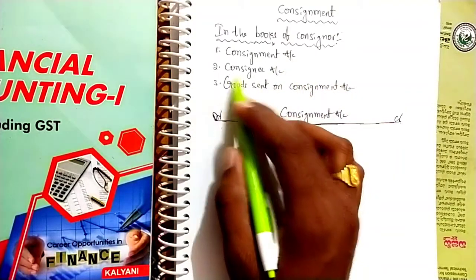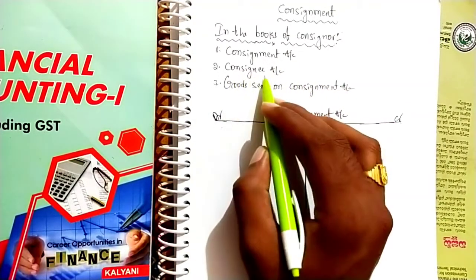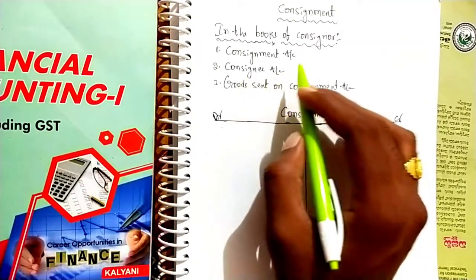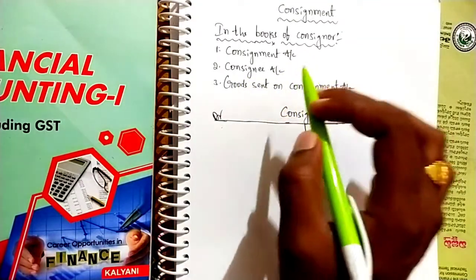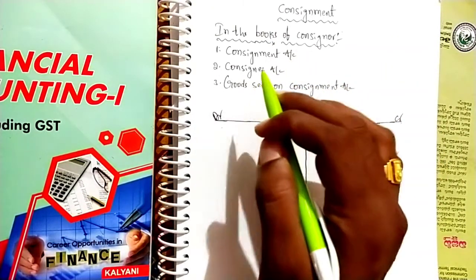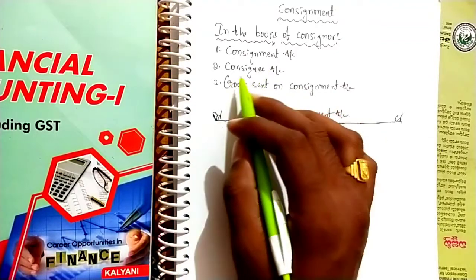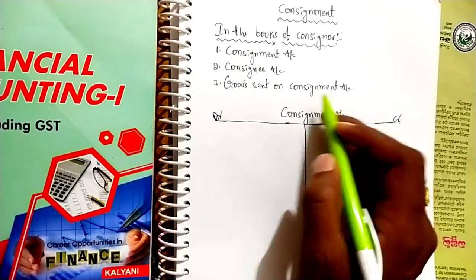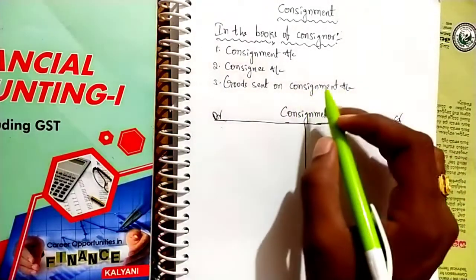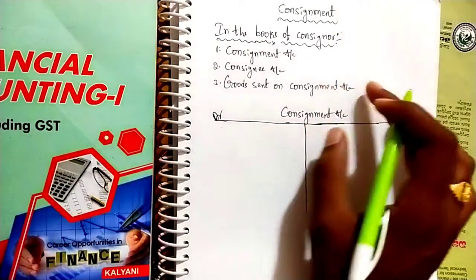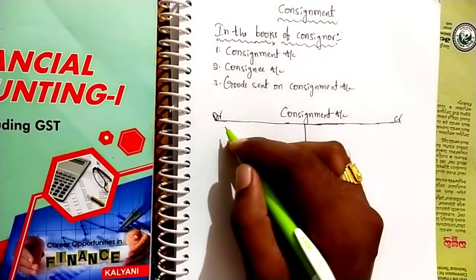Next, consignee account. Consignee is a personal account. This consignee account is prepared to know the balance due from the agent. Next, goods sent on consignment. This goods sent on consignment account is prepared to know how much goods are sent. That's it. It's a real account.